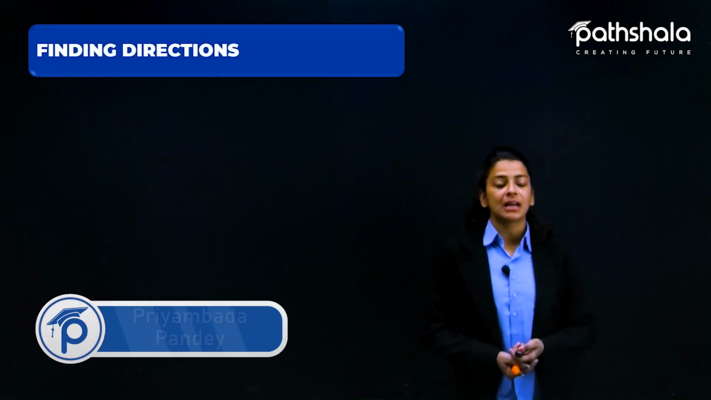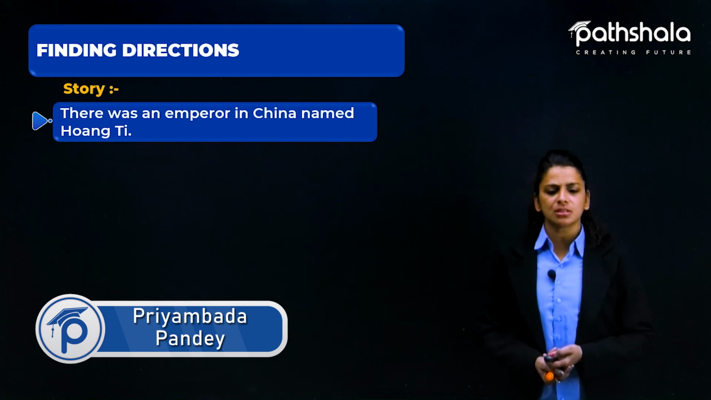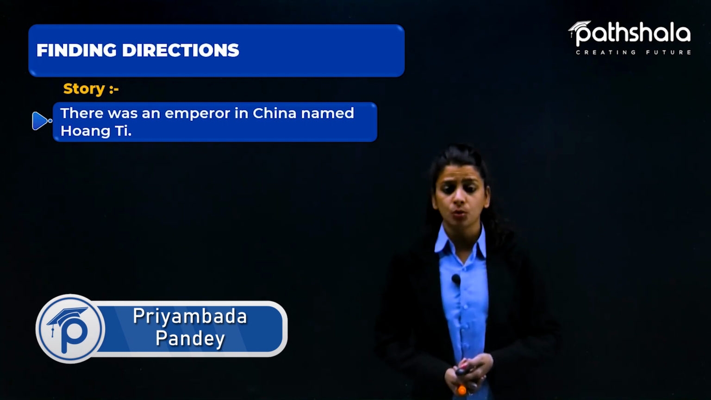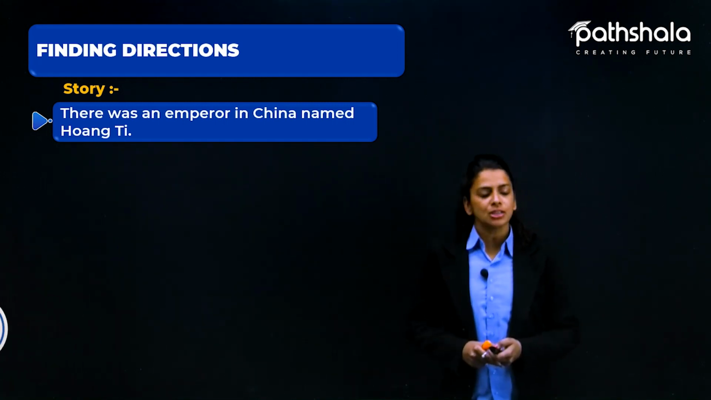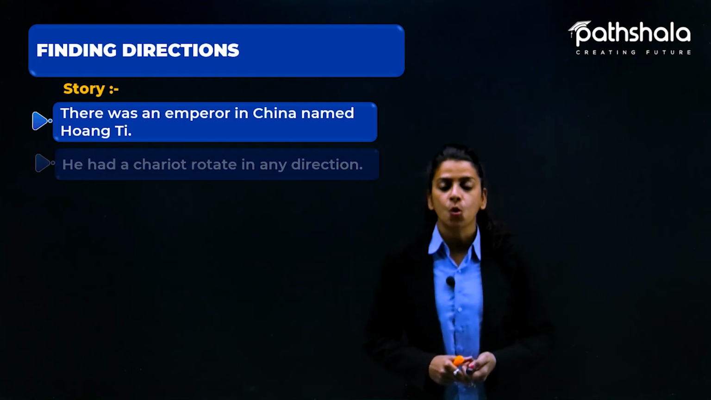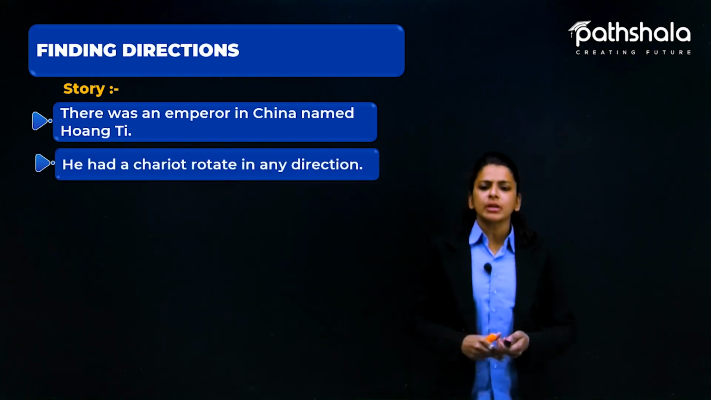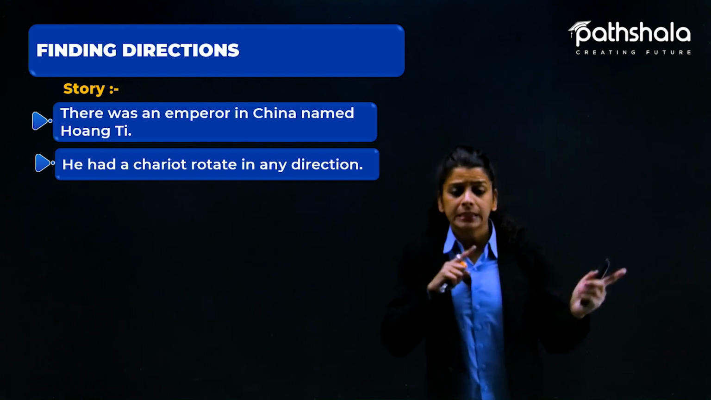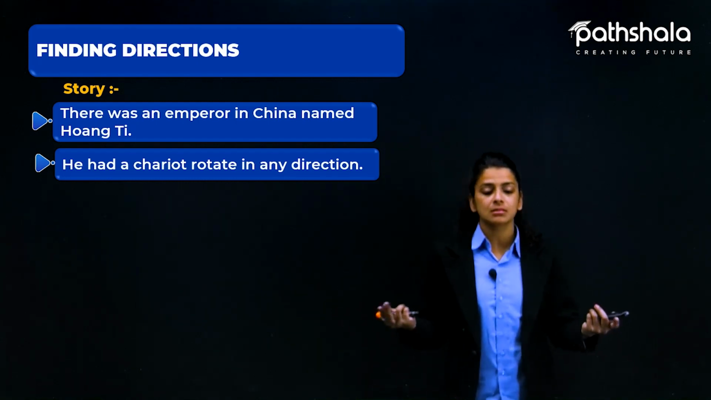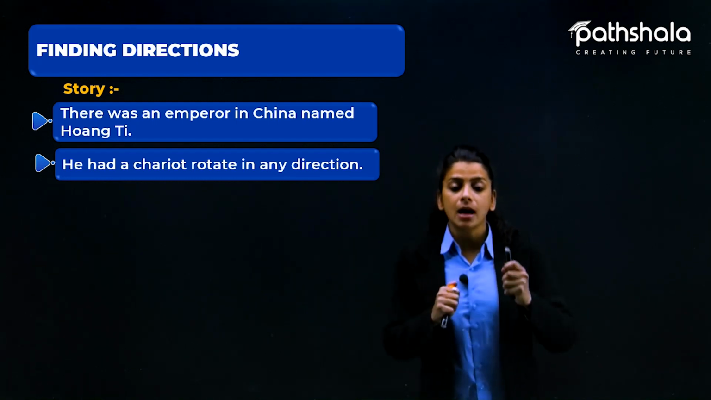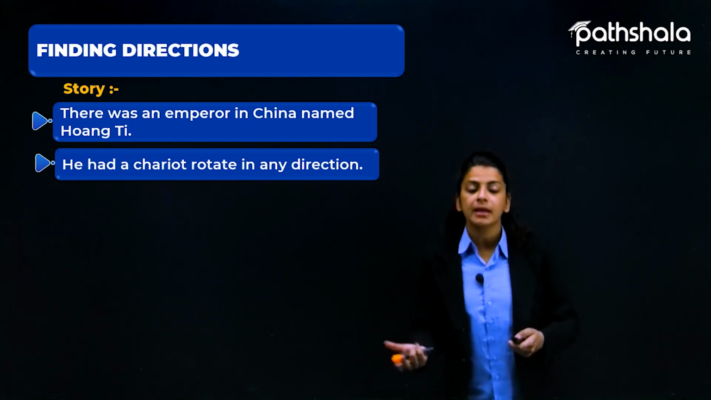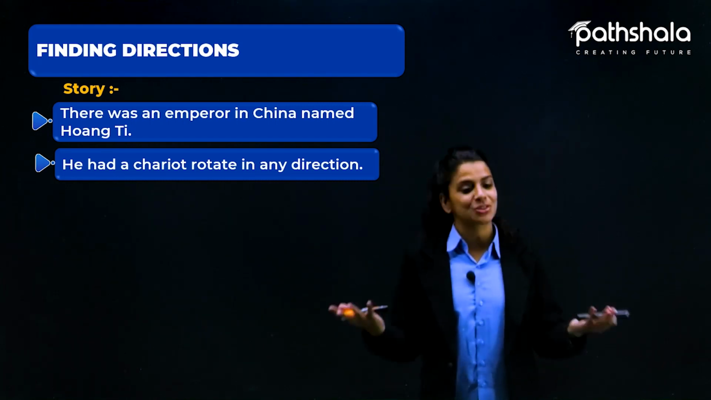We have our next topic, that is finding directions. So in this we are going to read an interesting story, and it is a story of an emperor in China, and his name was Huang Ti. He had a chariot that rotated in any direction. A chariot means a car that is pulled by horse. You might have seen it in movies also, in pictures also.